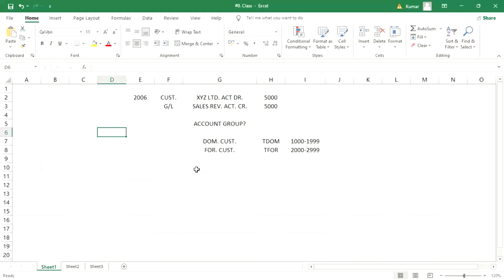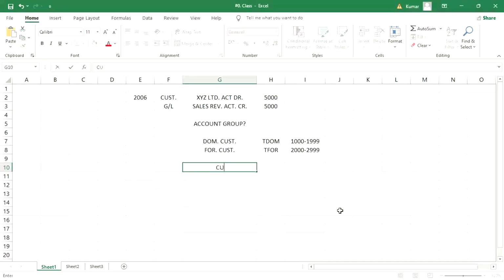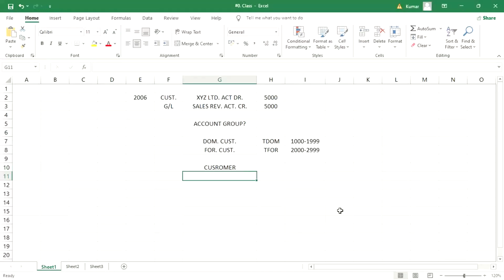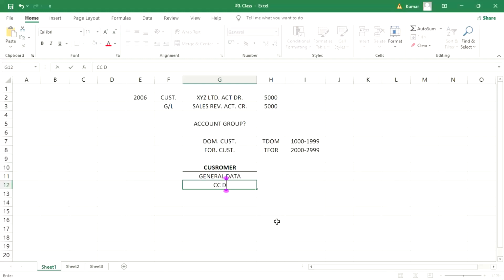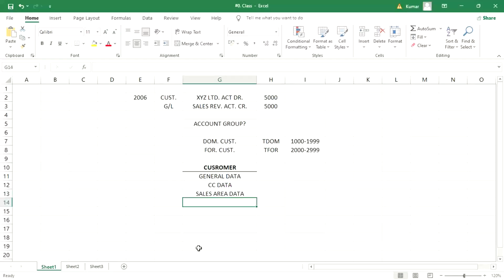In any customer, we are having general data, then company code data, and then sales area data. Okay.